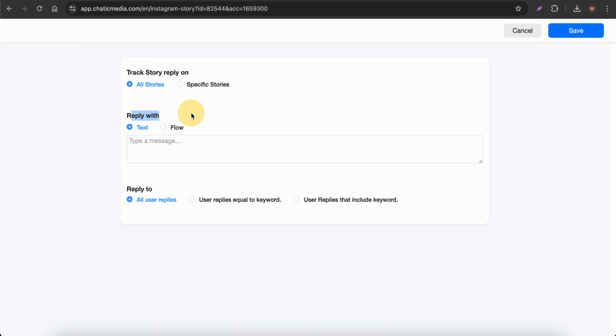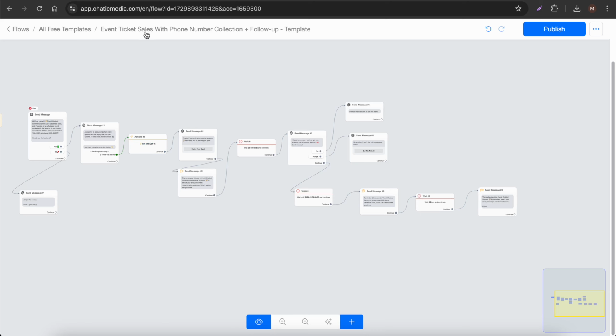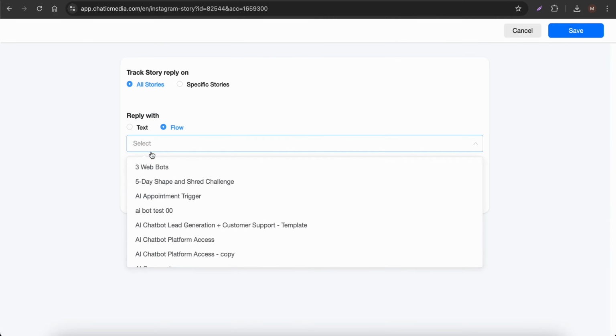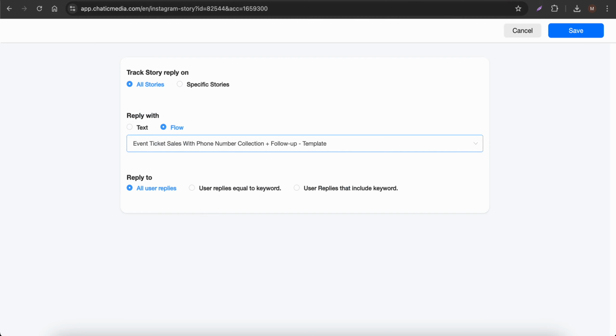And reply with, here you have to simply choose the flow right here. So the flow is event ticket sales with phone number collection follow-up template. Here you can actually duplicate this particular original flow and rename this one according to your needs as well. So let me simply choose that particular thing. This is the flow name right here. So let me choose that one, and here reply to.